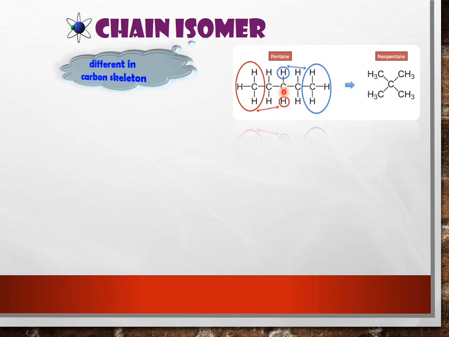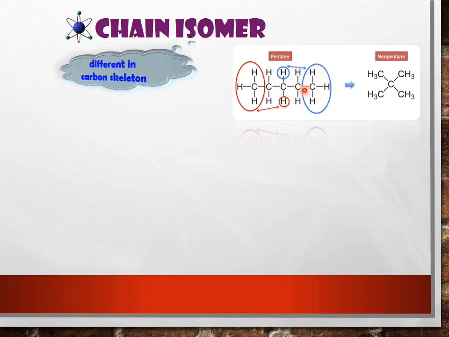This carbon already consists of 4 bonds, so we need to move one of the hydrogen to this carbon here. So this CH3 will exchange with this hydrogen atom.